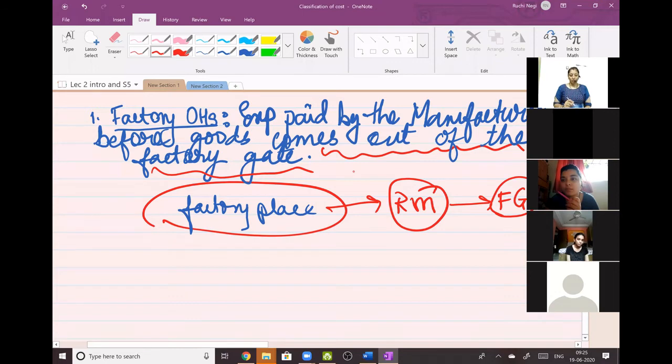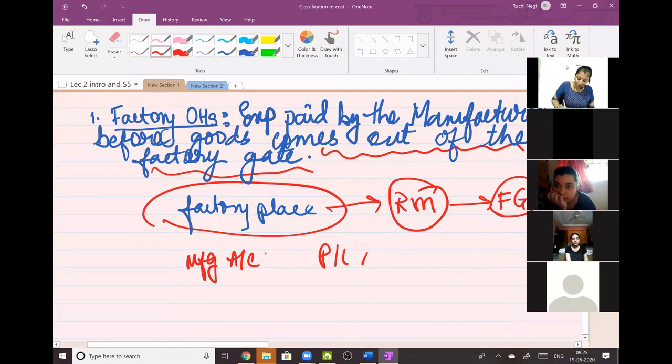In simple language, you must have done manufacturing final accounts in your first year. In manufacturing final accounts, which accounts do you prepare? We prepare the manufacturing account, the P&L account, and obviously the trading account, I forgot that. And then ultimately we prepare a balance sheet.